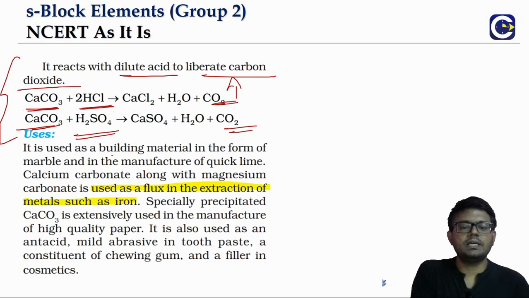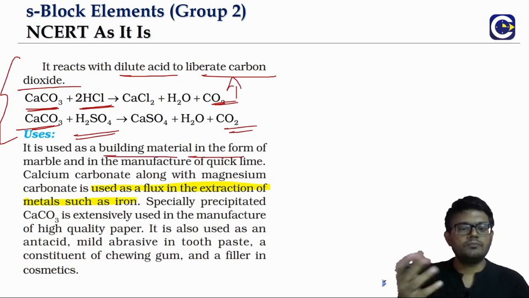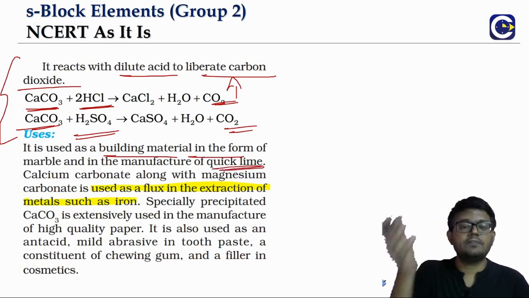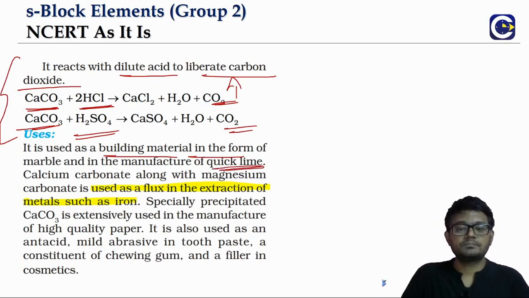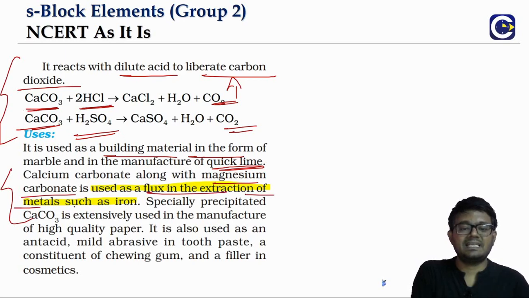So where do we use calcium carbonate? It is used in the building industry, in the form of marble, and in the manufacture of quicklime, because quicklime is manufactured from heating calcium carbonate. And calcium carbonate, along with magnesium carbonate, is used as a flux in the extraction of metals such as iron. This we will see in the metallurgy chapter.